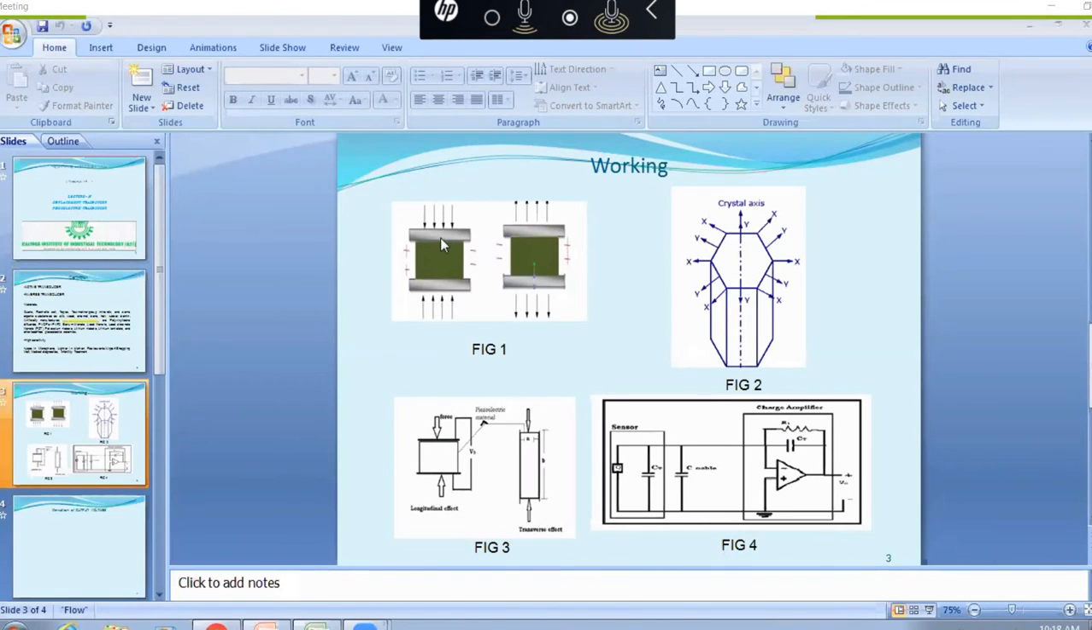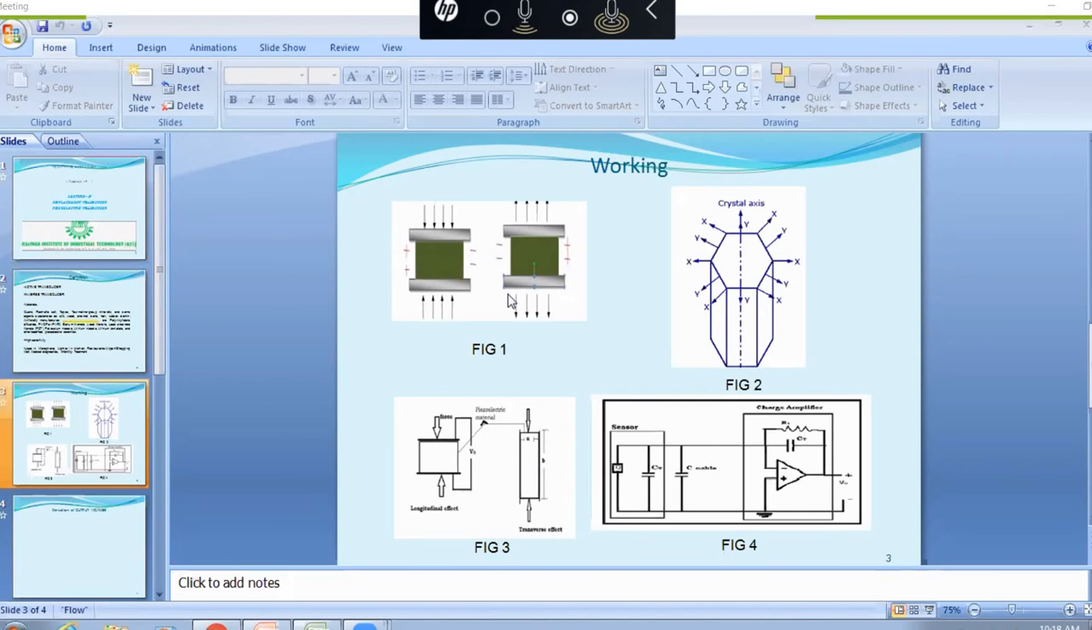Here you can see this diagram. The crystal is placed between these two electrodes, and when pressure is applied, charge is produced. Tensile stress or compressive stress may act upon it. This is a compressive stress and this is a tensile stress, and accordingly charge will develop.